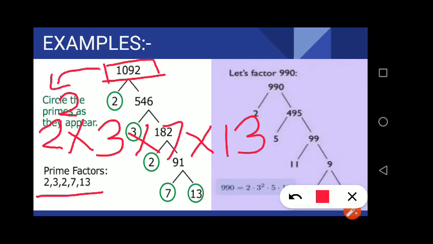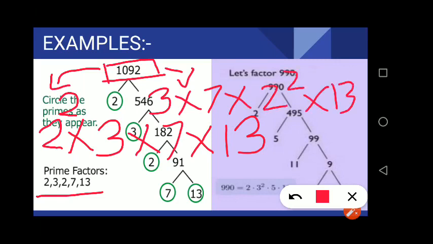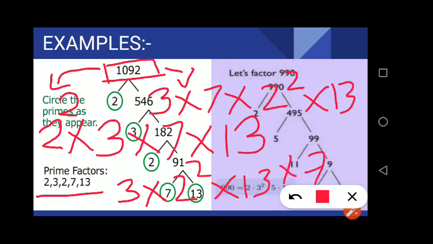But we can write 1092 in different ways. Suppose the first manner is this. In the second way we can write it as 3 into 7 into 2 square into 13, or we can write it as 3 into 2 square into 13 into 7.